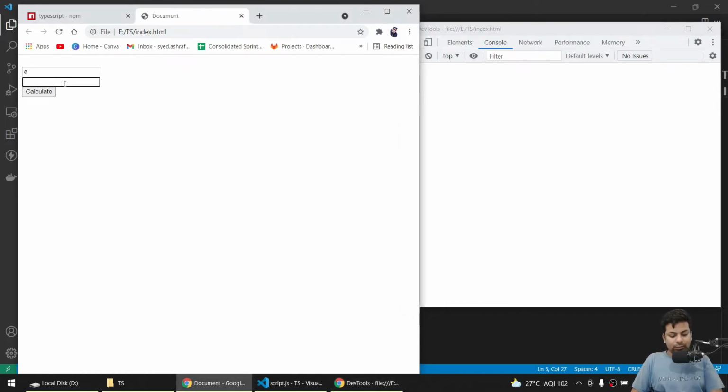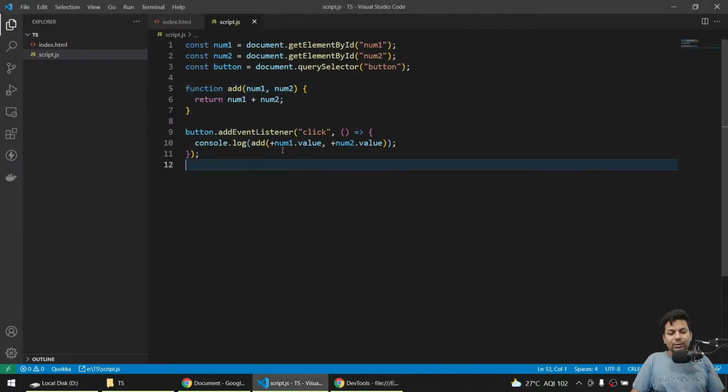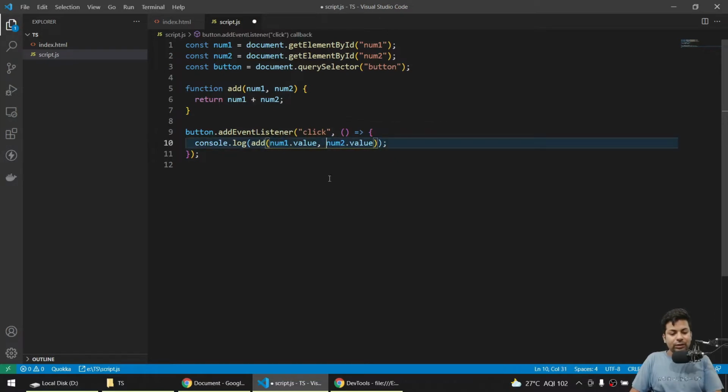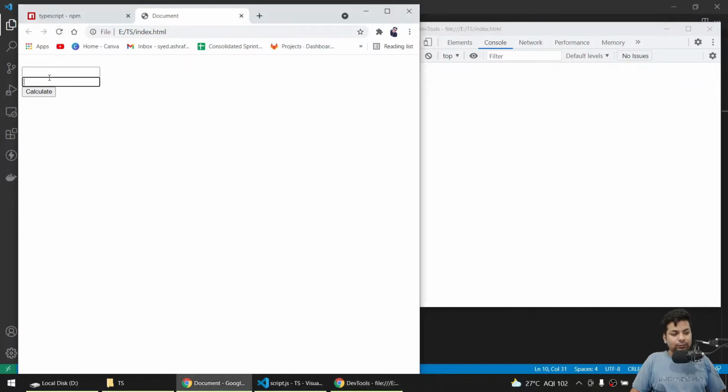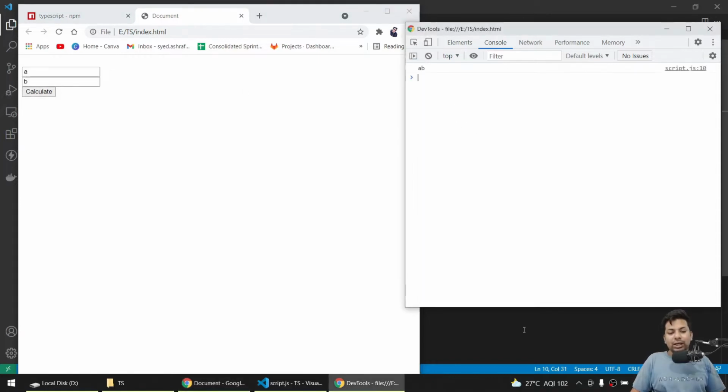A plus b, because you are doing plus and it's just trying to convert, so everything is getting wrong. If I just remove this plus sign also, supposedly, now if I calculate, I have to reload, a and b. You can see it's doing concatenation.